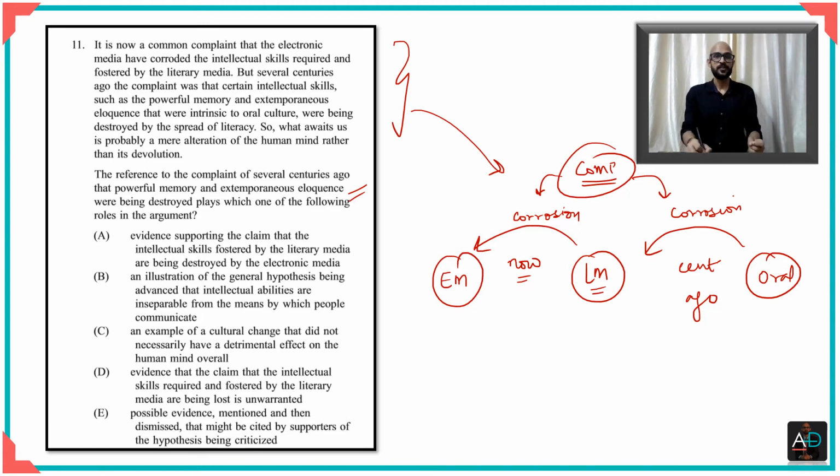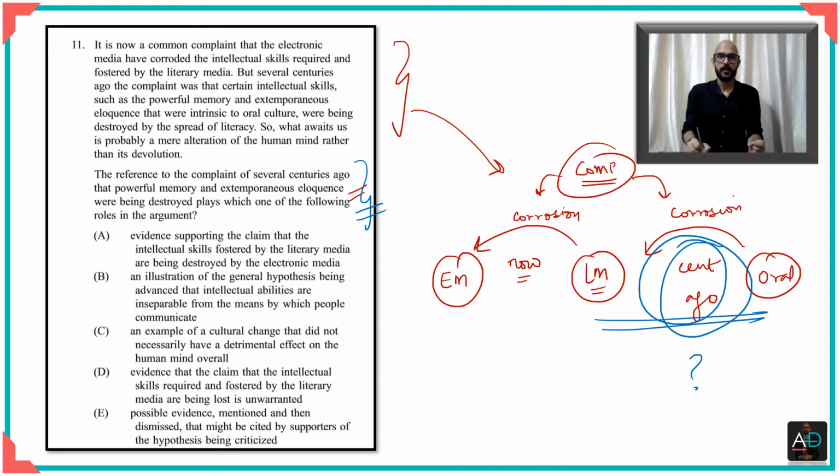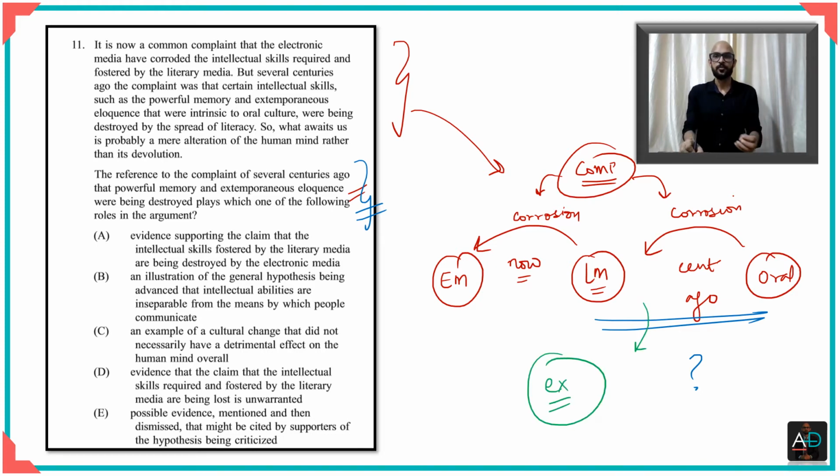Now what the question is asking you is this. The question is asking you, why has this argument been made? What was the need for this argument, right? So as you can see, he is basically giving you an example here. He is giving you an example of a case where there has been a change, right? But the change has not led to a corrosion. And then once you've understood this, you can clearly see that the answer to this is the option C.